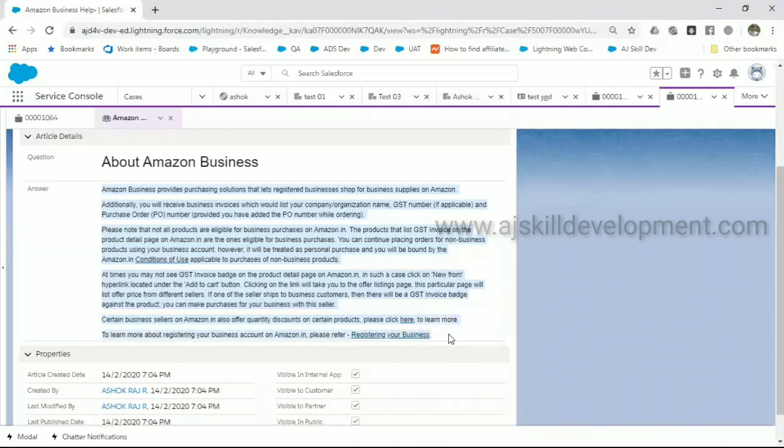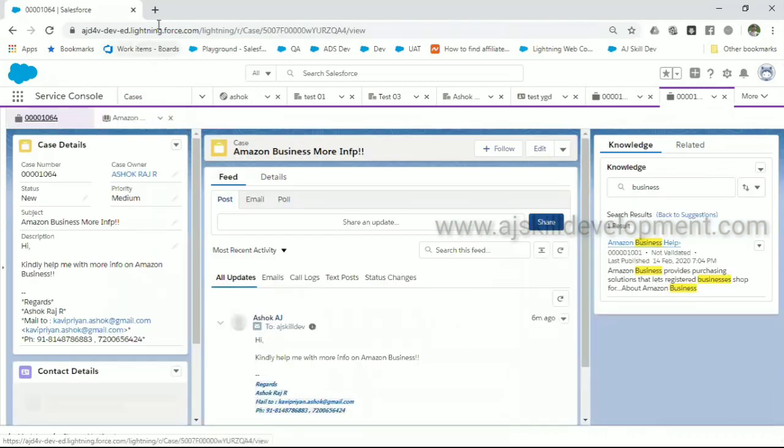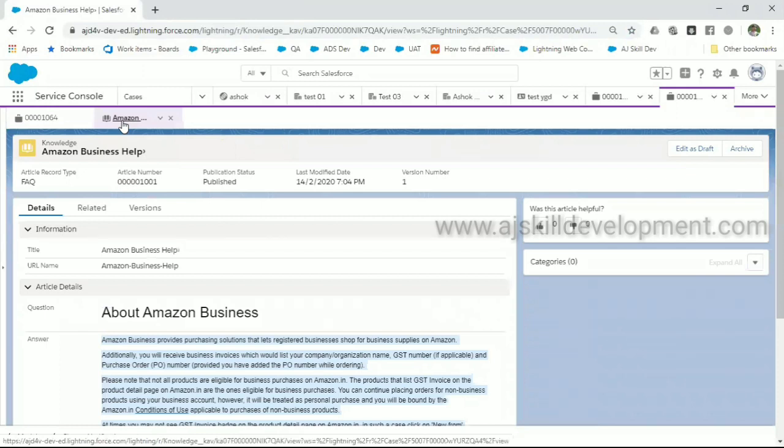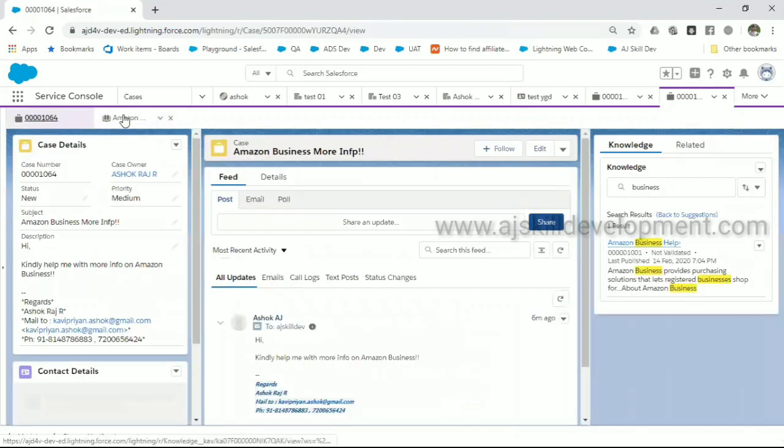If you look at this console, it looks quite different from the normal Salesforce window. Whenever I open a subtab, the subtabs open in the bar below. It's not opening in a new tab. It opens in the next small subtab. This actually helps the people at the back end who provide support to the customer to switch immediately. It has been designed that way.